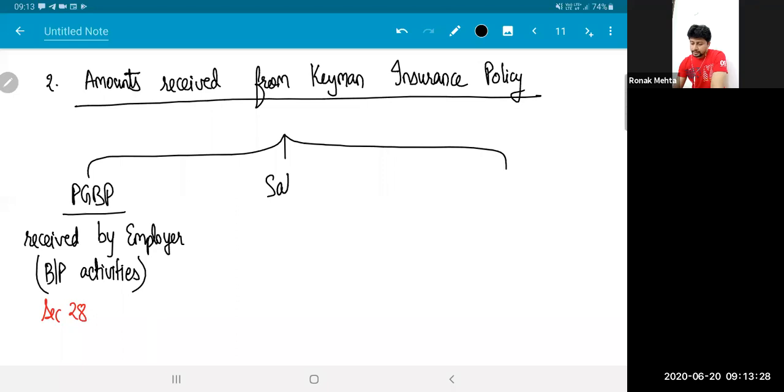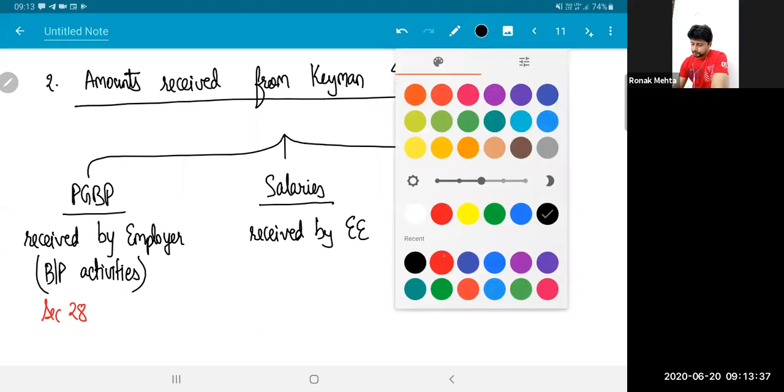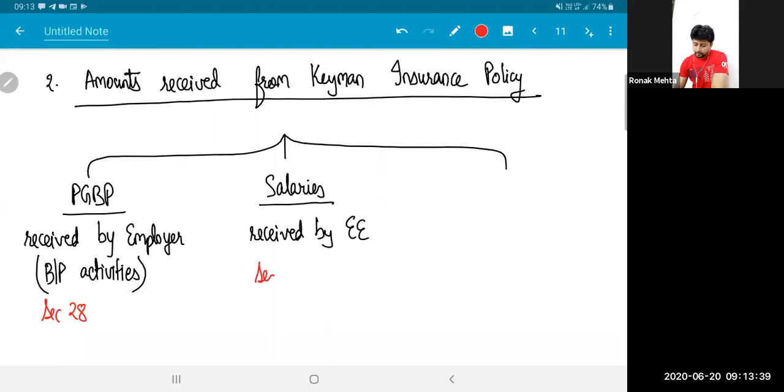It will be taxed under the head salaries if the amount is received by my employee. And this is my section 17 subsection 3, which defines the whole concept of Keyman insurance policy in the chapter of salaries.